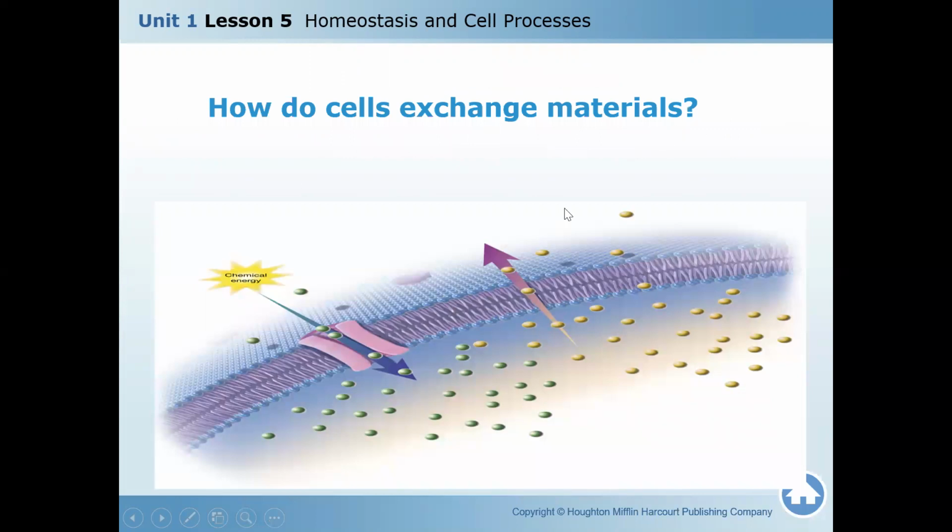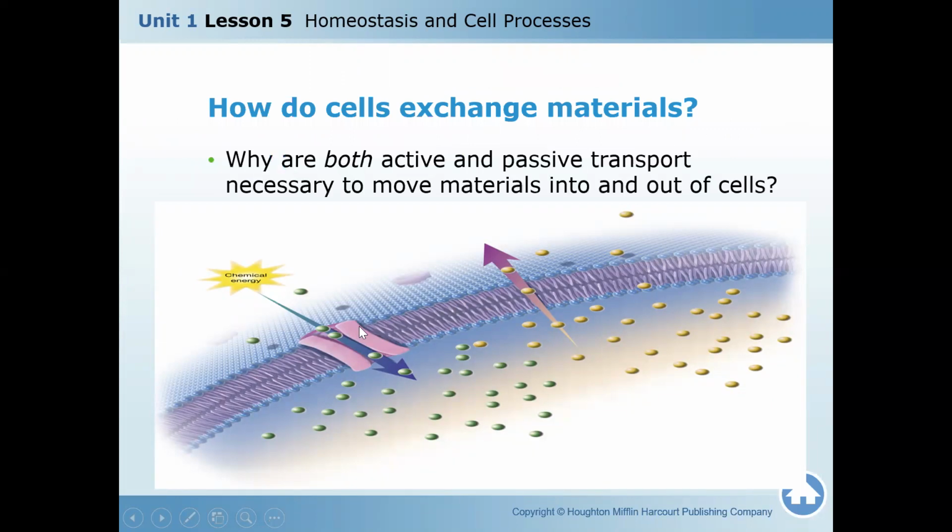How do cells exchange material? As we mentioned, these processes are very important and necessary to move material in and out of the cell.